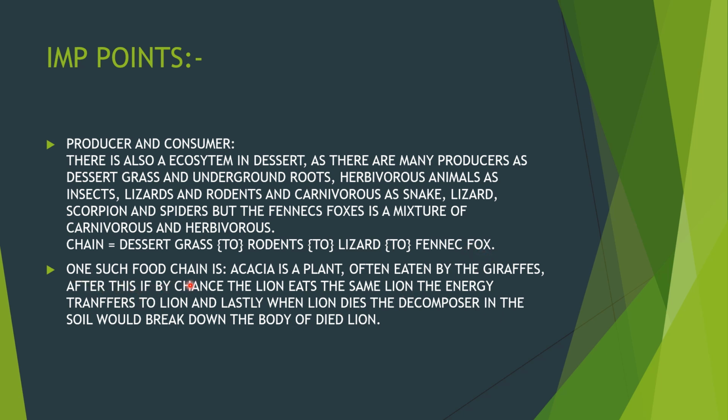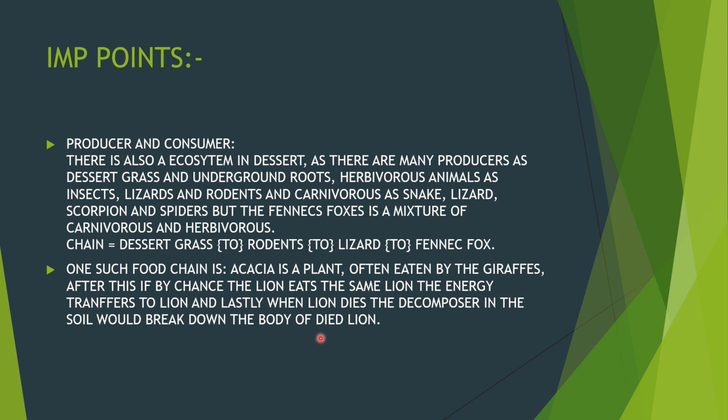One such food chain: Acacia is a plant often eaten by the giraffe. After this, if by chance the lion eats the same animal, the energy transfers to the lion, and lastly when the lion dies, the decomposers in the soil break down the body of the dead lion and take the nutrients from the dead body itself.